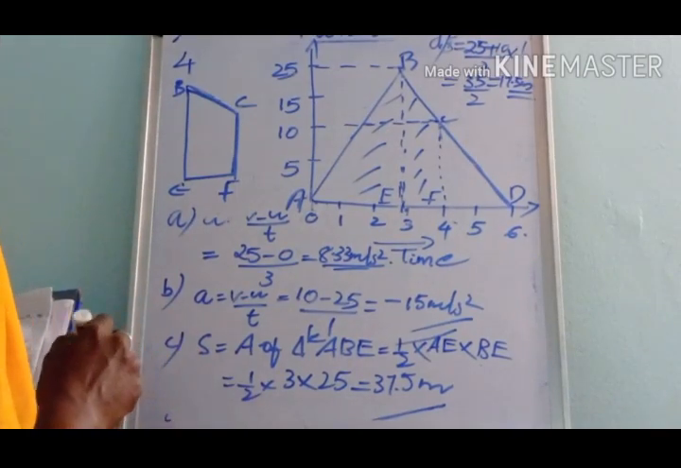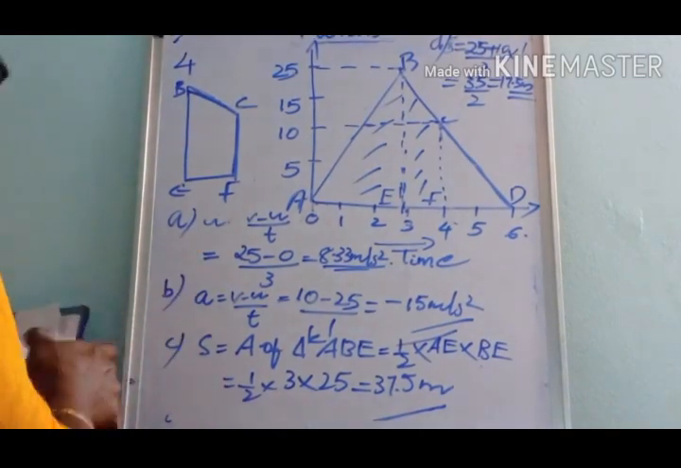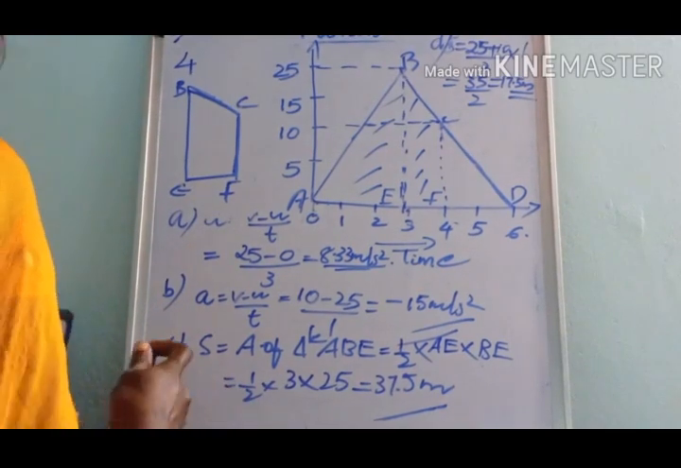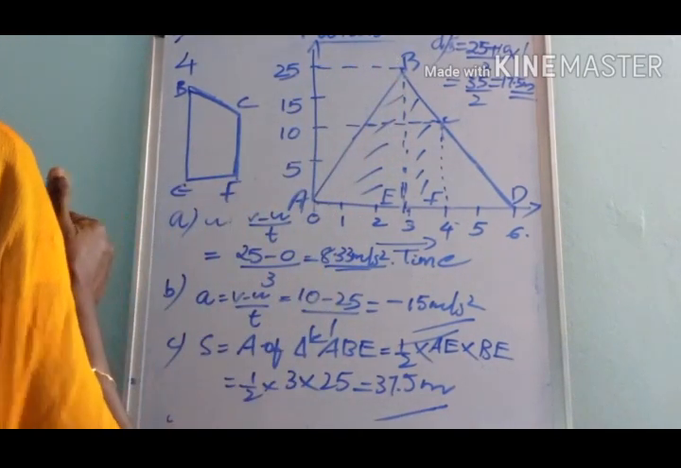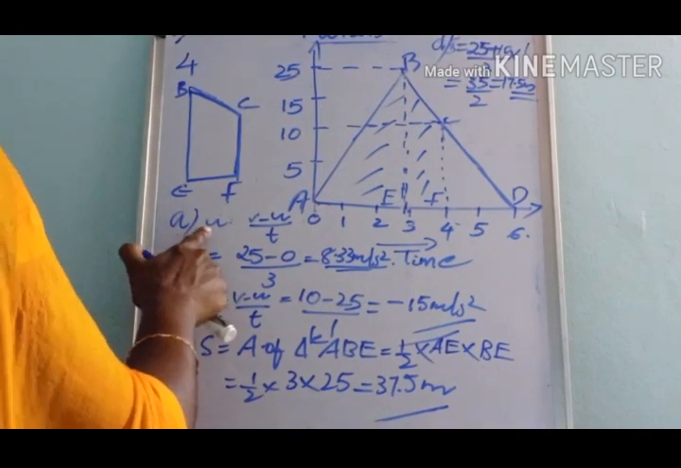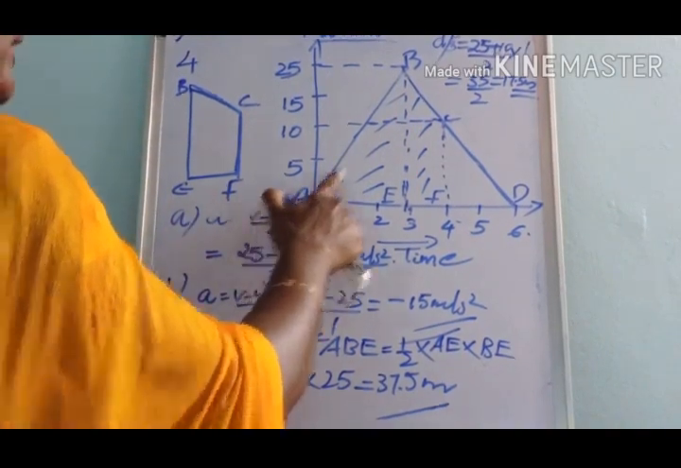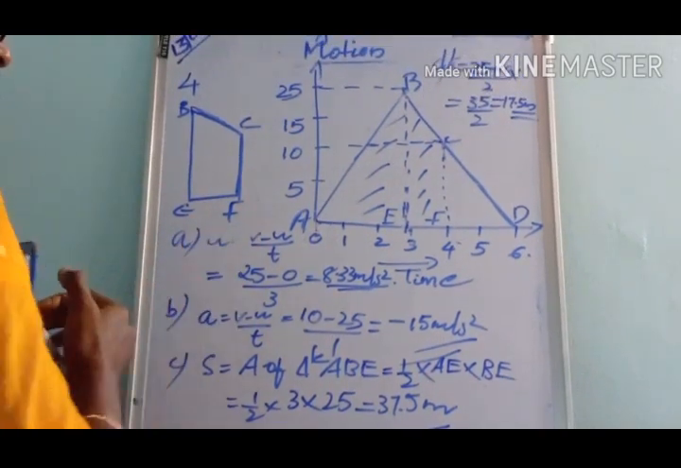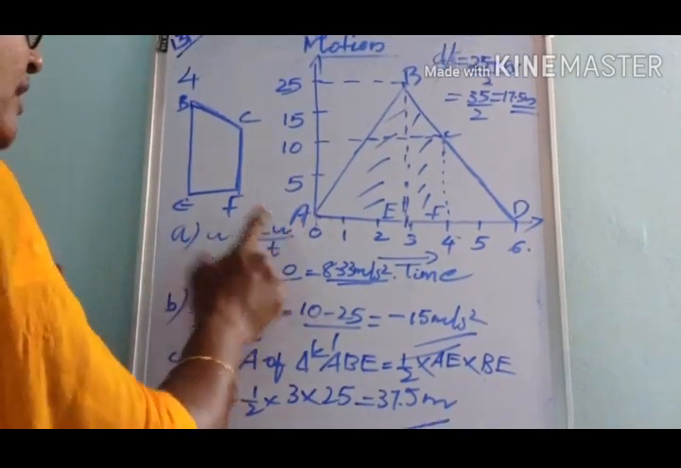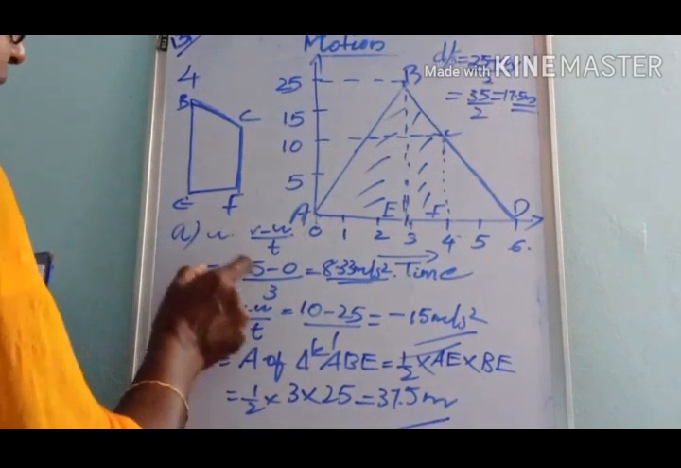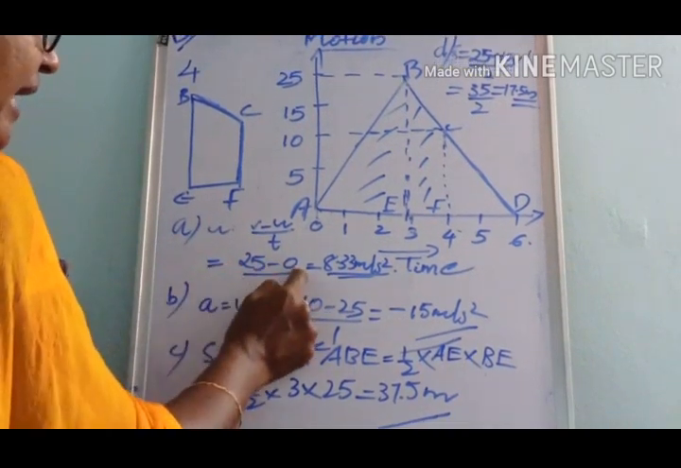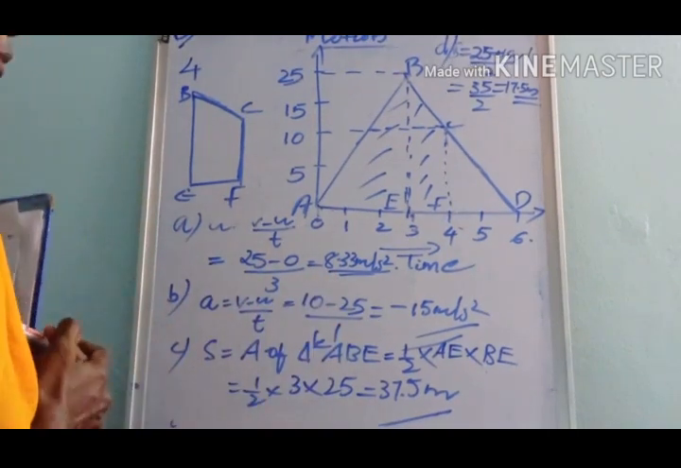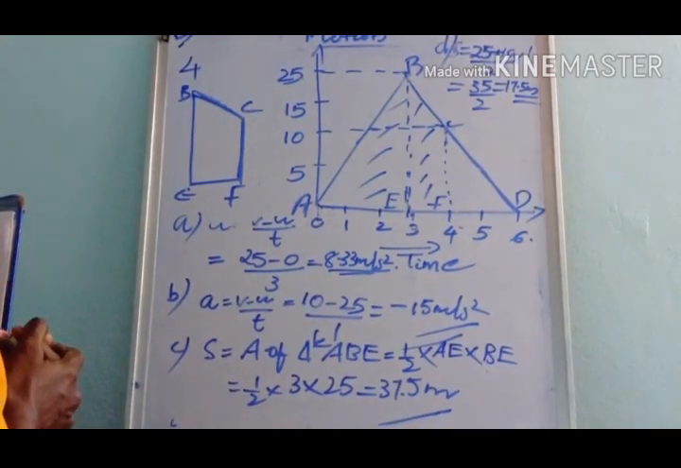I'll explain once more. In this graph we can find the acceleration from A to B. The first part is to find the acceleration along AB. The equation for acceleration is a equals v minus u by t. Here the final velocity is 25 and the initial velocity is 0. So 25 by 3 gives 8.33 meter per second square.